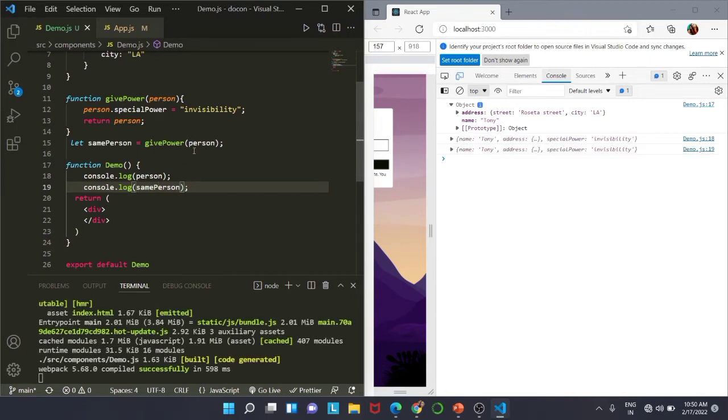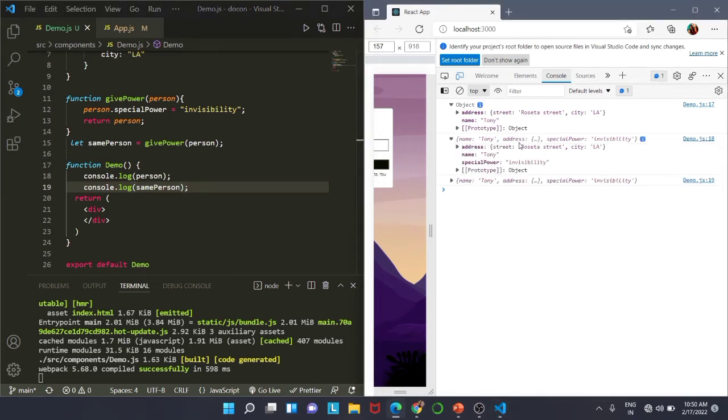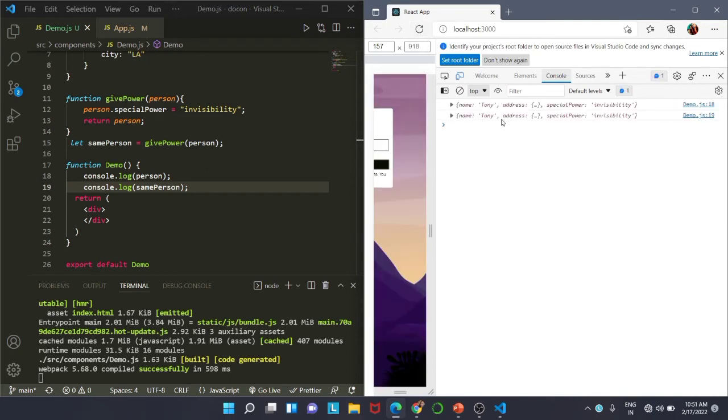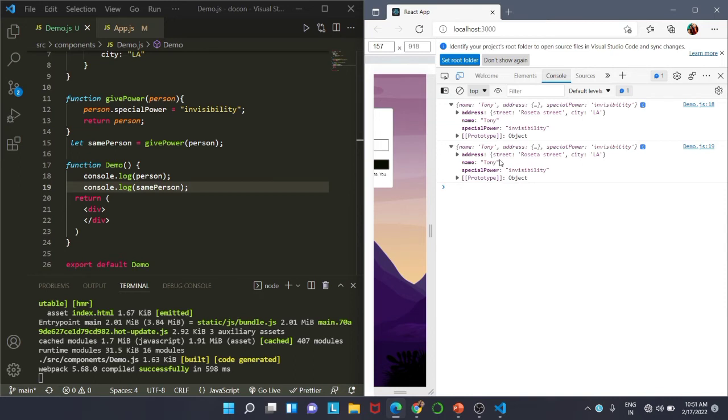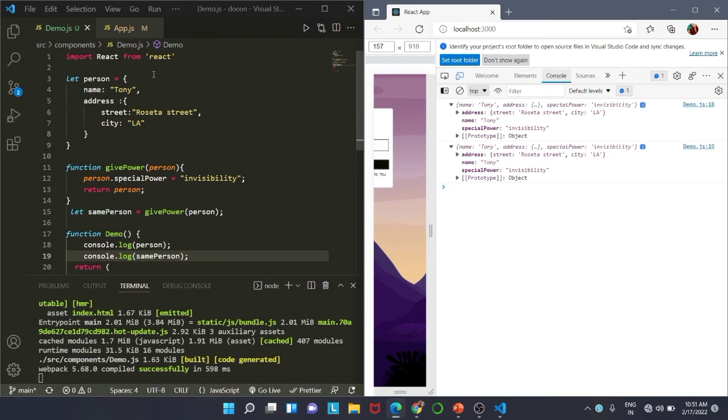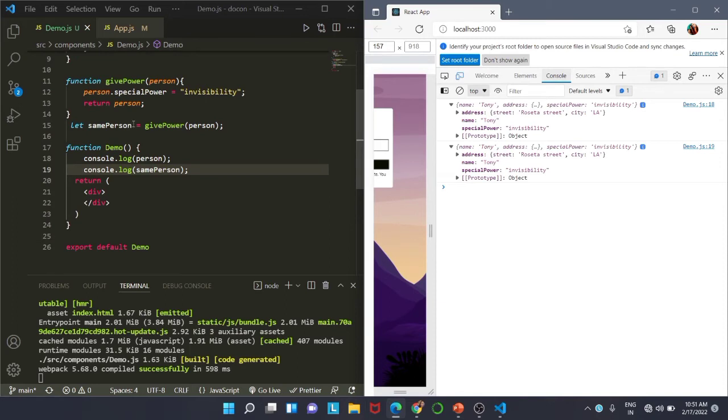Now if we save it, then you can see we are getting two objects. The first one is Tony and the address is what we have entered, and you see we are getting special power. Let me reload this once so that you can understand better. So see, we are getting person is also the same thing and special person is also showing the same thing, but we didn't want this. We changed this completely, that is we mutated person, and now we have two objects but they represent the same attributes inside them.